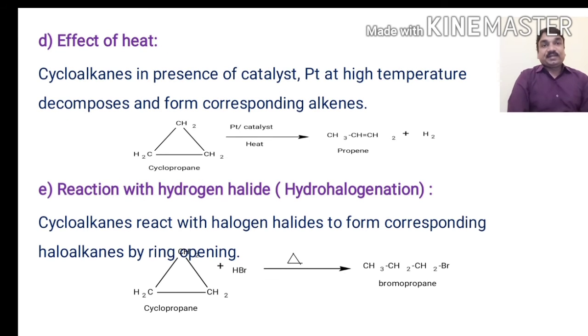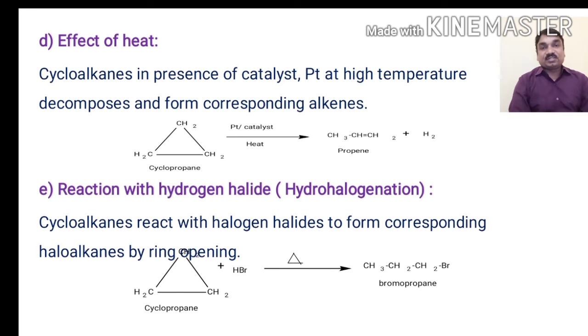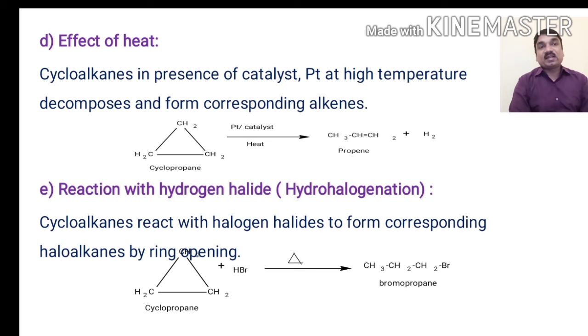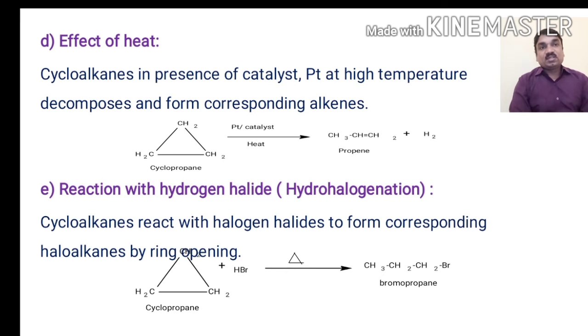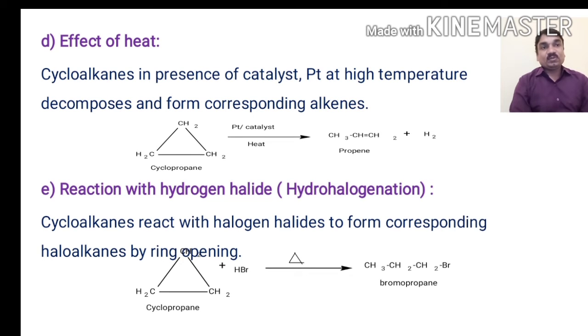Then the effect of heat. When cycloalkane in presence of platinum catalyst is heated at high temperature, it decomposes to form the corresponding alkene. Cyclopropane, when heated in presence of catalyst, results in the formation of propene with the elimination of H2. So this gives an open chain alkene with the liberation of a hydrogen molecule.